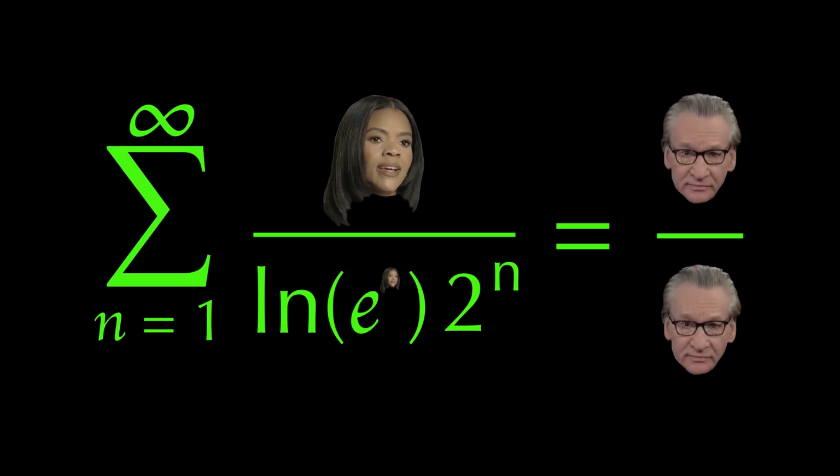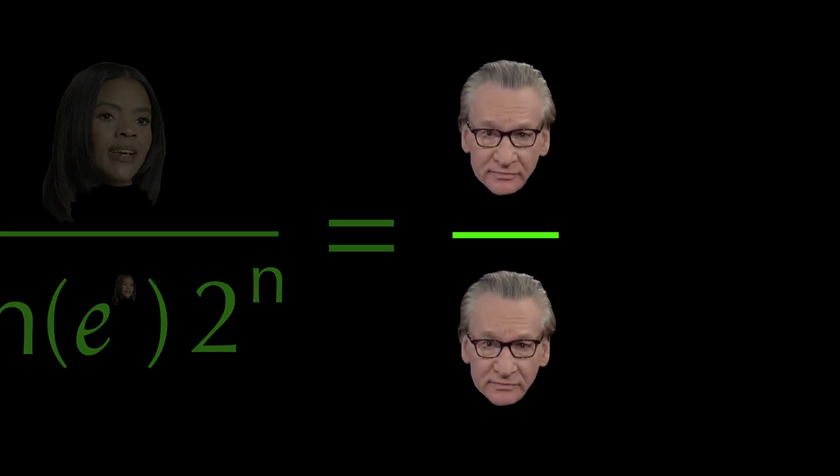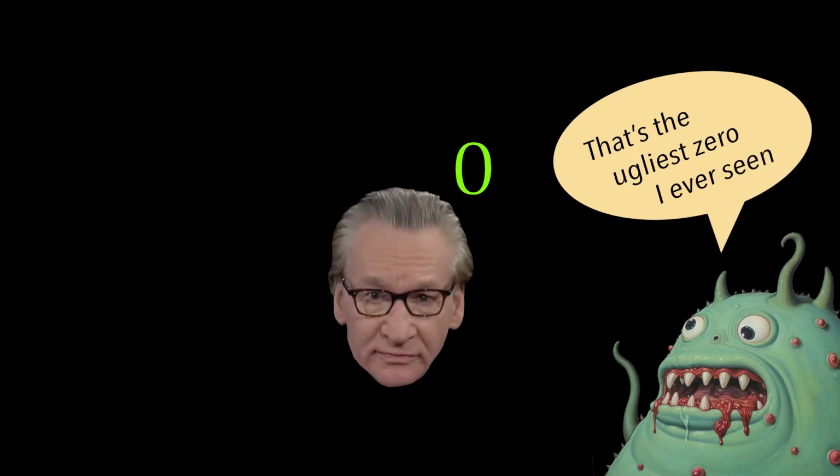Perfect. Alright, let's now switch it up and go to Bill Maher. I want to get rid of this denominator, so we have only one picture of this guy's face. One way to do this is to give him the exponent of 0. Great, that is a good start. However, that 0 looks hideous. I need to hide it somehow.